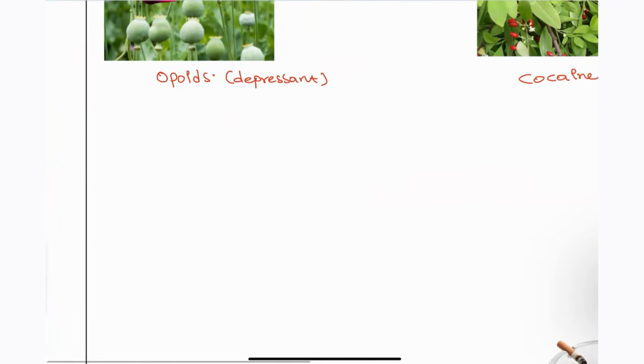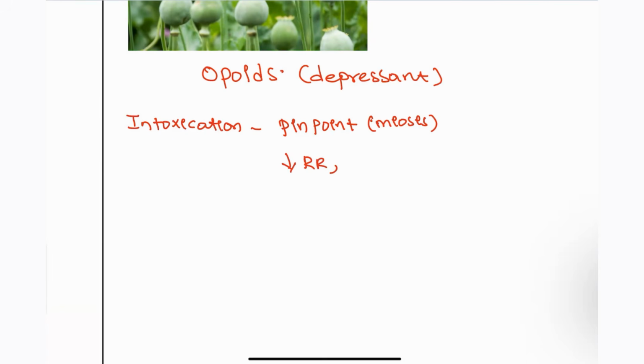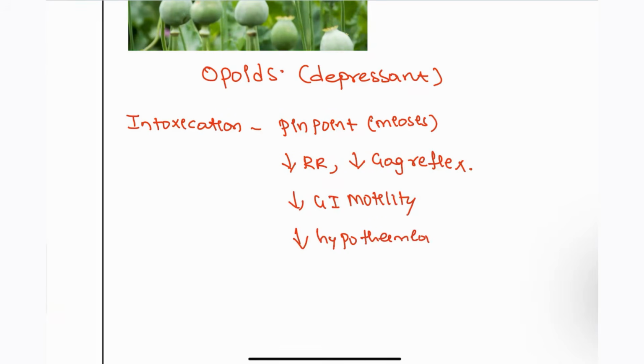Next, what are the intoxication symptoms? Okay, simply the patient will be having pinpoint pupils. Okay, that means miosis will be seen, and there will be decreased respiratory rate, and the patient will also have a decreased gag reflex. And also, along with the pinpoint pupils, there will be decreased GI motility, and all of this will be seen in this patient, right? That is seen with this condition.